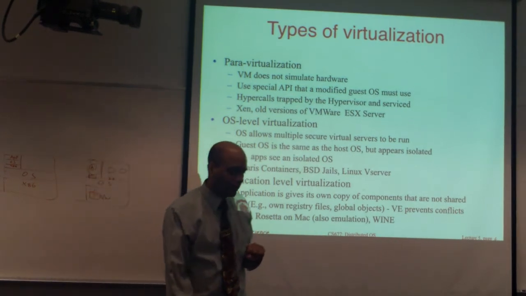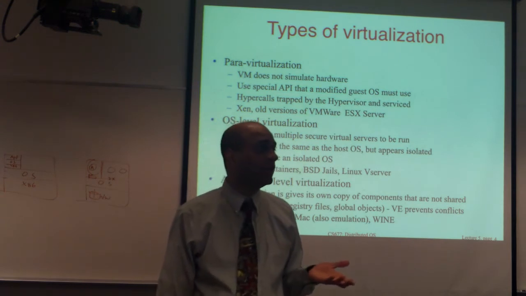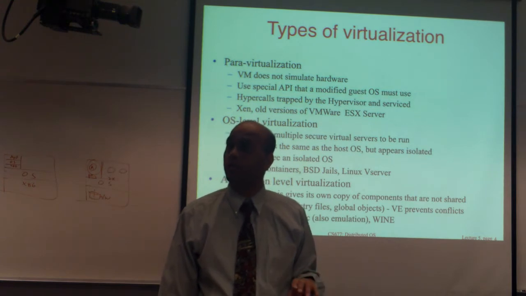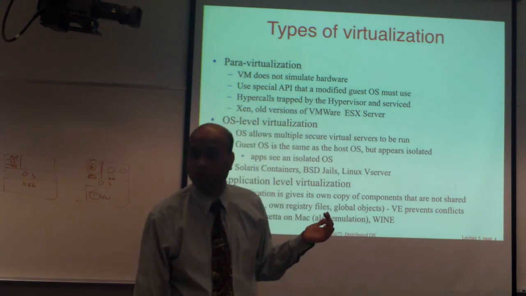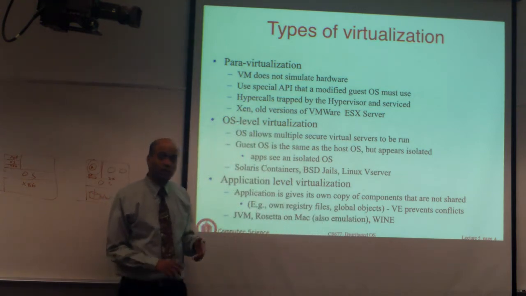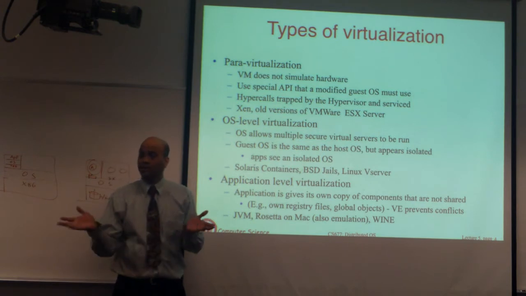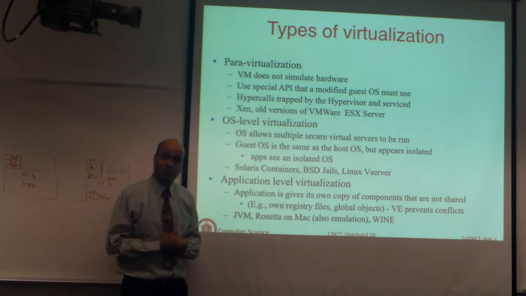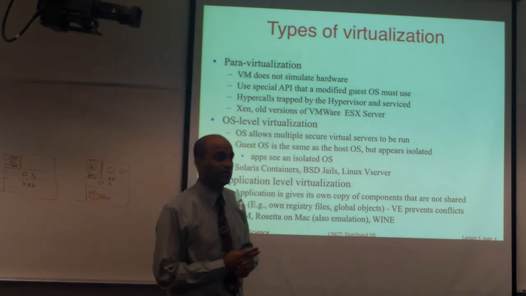Mac used to have this layer called Rosetta, which provided compatibility with old PowerPC applications. Once they switched to Intel, you could still run your old PowerPC applications that were compiled using PowerPC instructions. What Rosetta would do is basically dynamic translation at an application level of that code into x86 code. It was doing PowerPC to x86 translation, but it was being done at an application level. There was no specific virtual machine being run there. It was just doing binary translation.